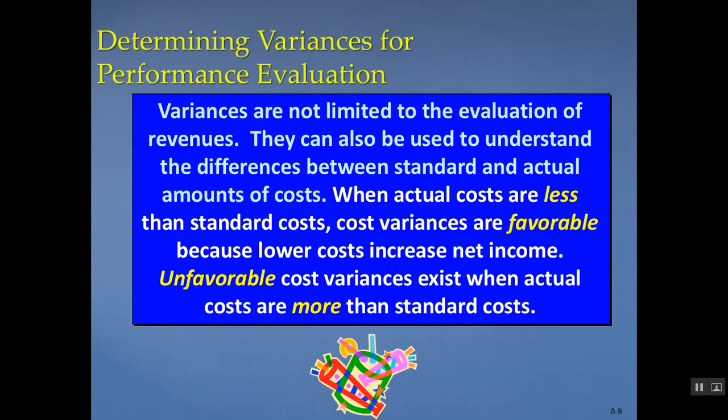The opposite kind of holds true when you're looking at expenses. When actual costs are less than standard costs, that means it's favorable because lower costs increase net income. Unfavorable cost variances exist when actual costs are higher than standard costs. So you really need to think about what you're looking at and what's better off for the company.